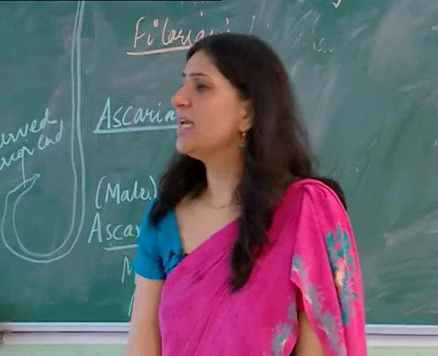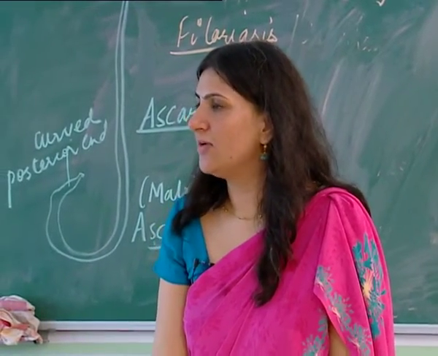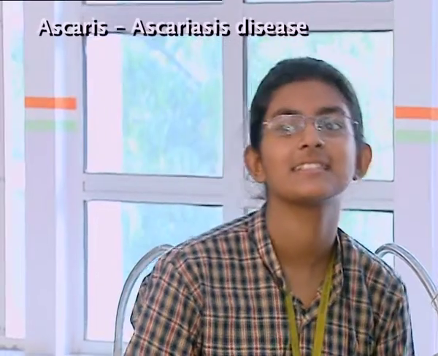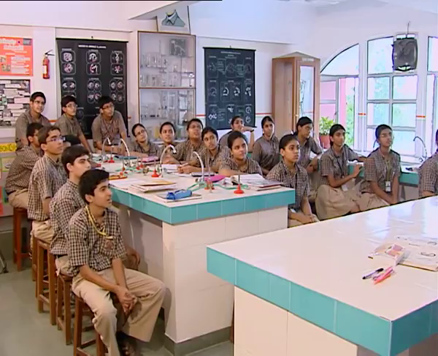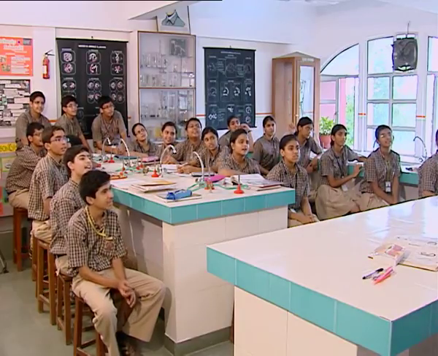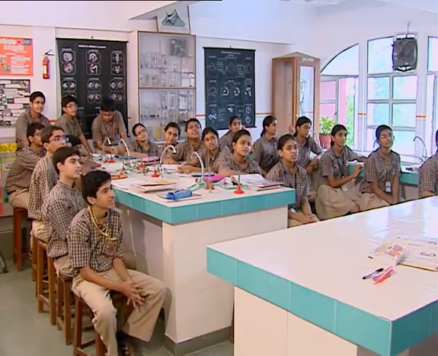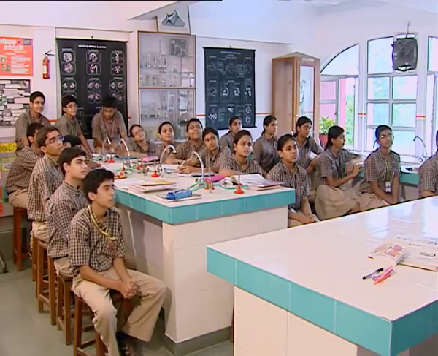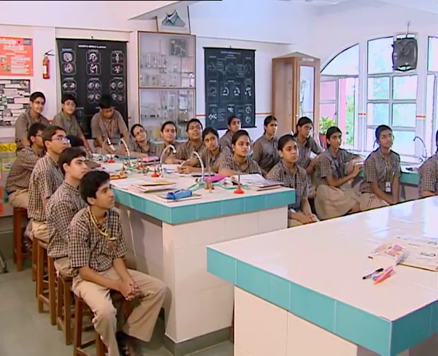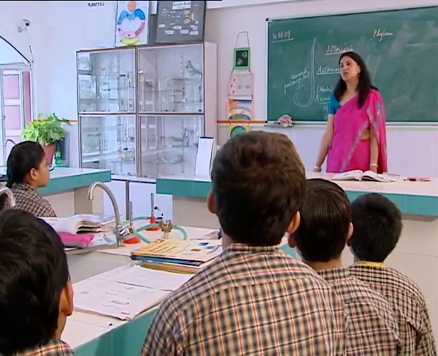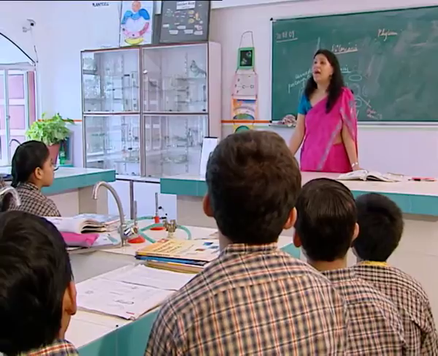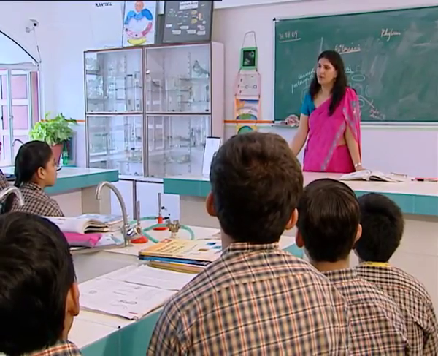Very good. Name the disease which is caused by this roundworm, Ascaris. Ascariasis. Very good. Ascariasis is a disease caused by Ascaris. But where does this worm live? Very good. This is a disease of the intestine. That means it's an intestinal infection and it is a parasite which lives in the intestine of man. Alright, so with that we will continue in the next class about the annelids, which are segmented worms. Alright, thank you.